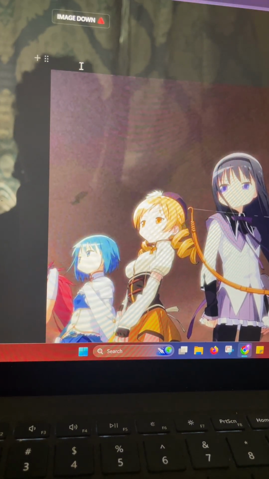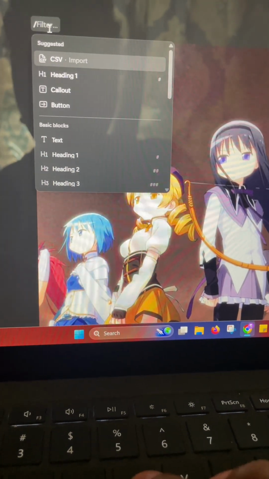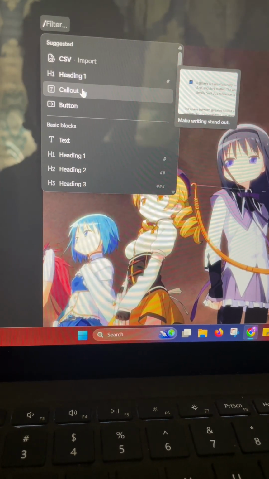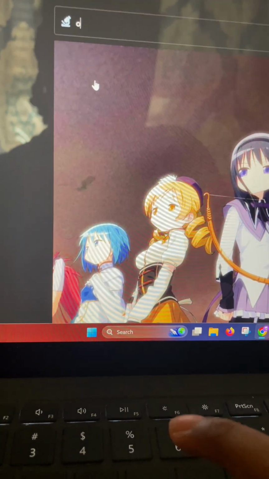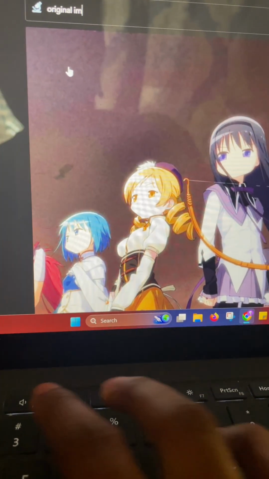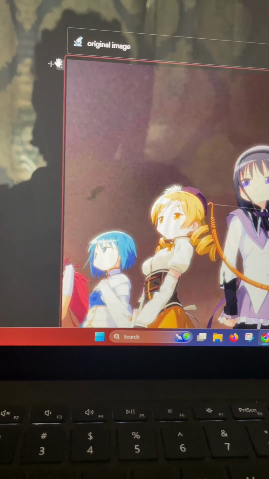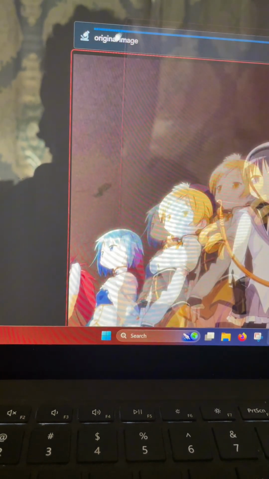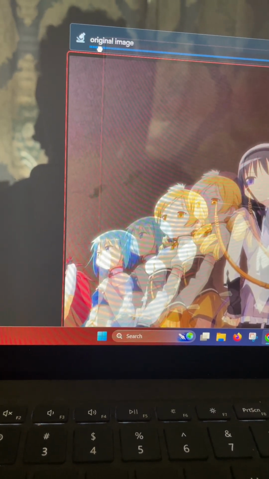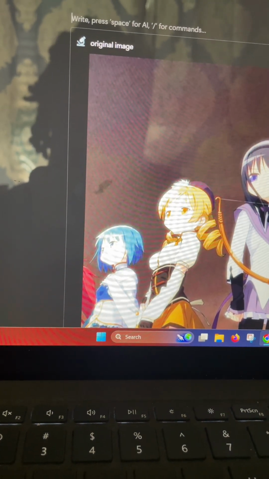So now this is the original. So here, let me create this callout option that says original image, so we can see the differences. And then we're going to take the original image that I put in here, we're going to insert it inside. So that's the original image.